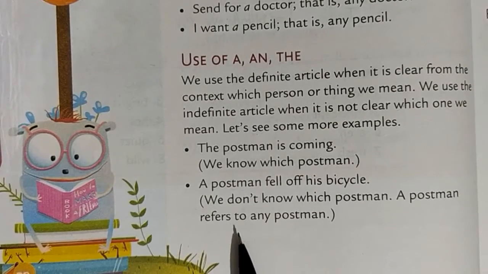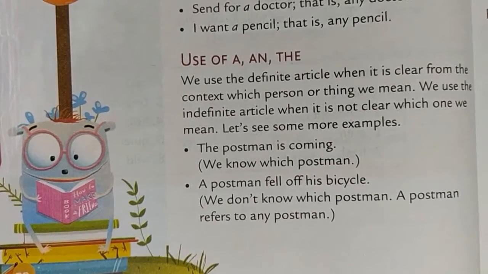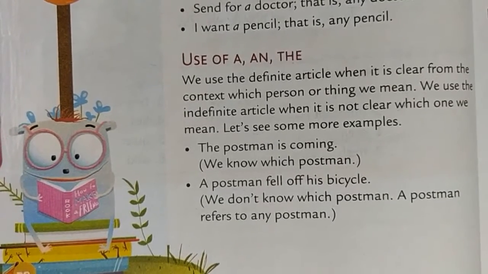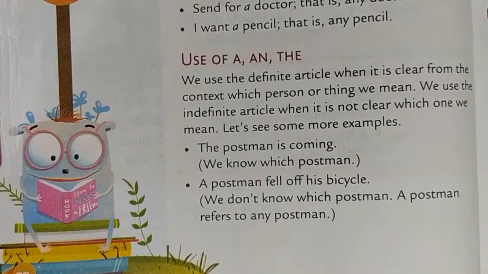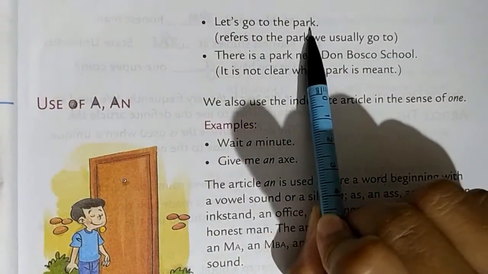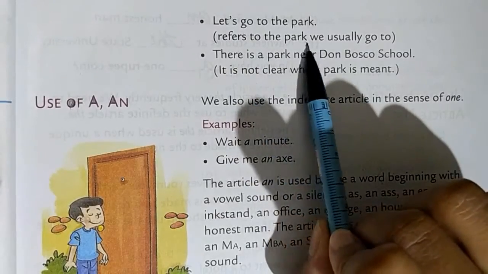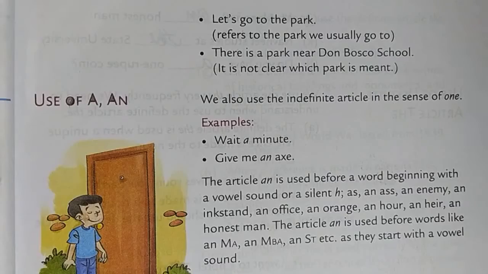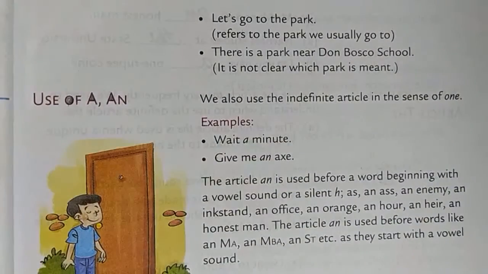Here we are talking about a postman who fell off his bicycle, but we don't know who that postman was, just some postman fell off his bicycle. Okay, see here, "let's go to the park" refers to the park we usually go to. Here we already know we are going to this particular park, so this is absolutely clear.